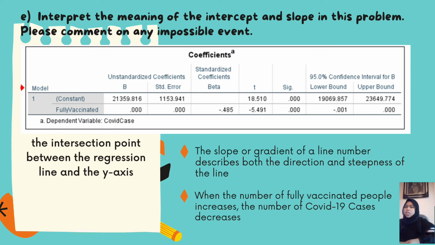Then for question E, which is interpret the meaning of the intercept and slope in this problem. Please comment on any impossible event. In this problem, the meaning of the intercept is described by the intersection point between the regression line and the y-axis. The value is 21359.816.